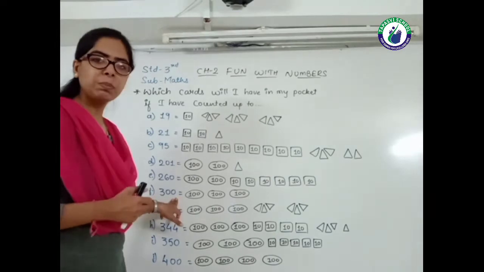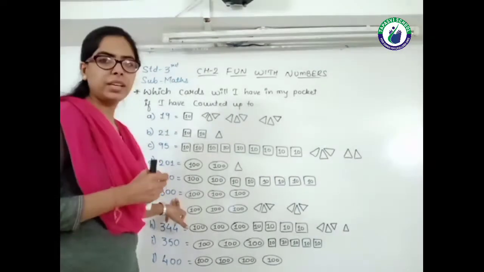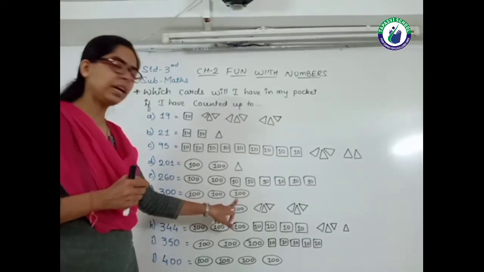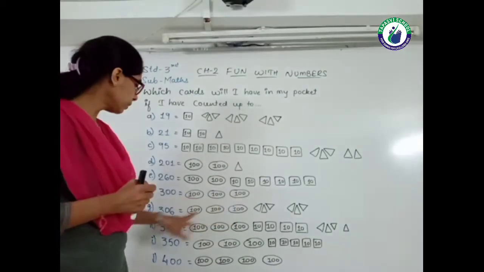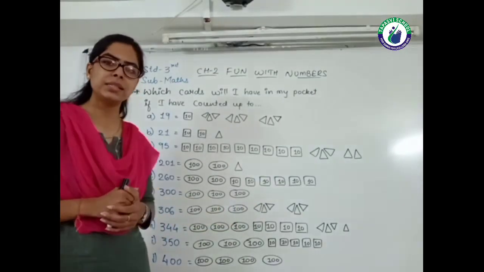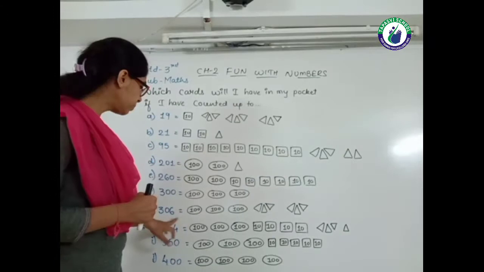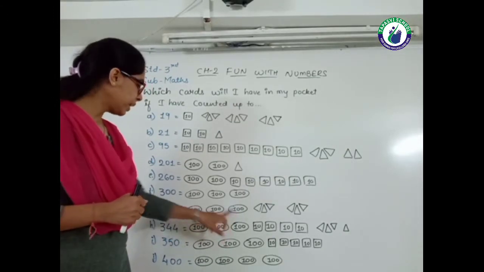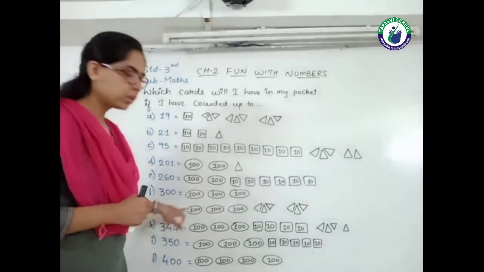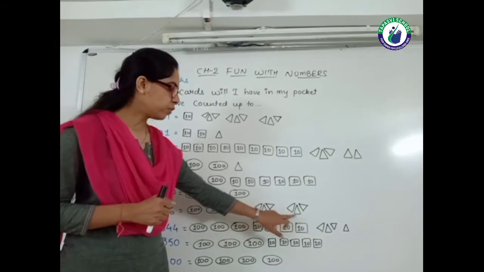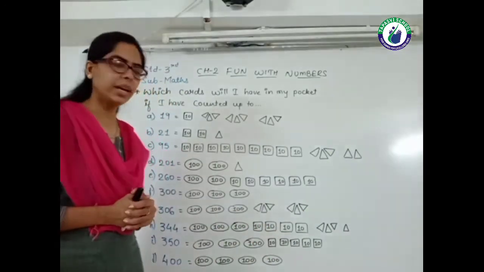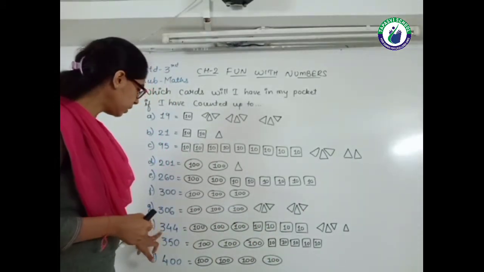The next one, this is 300. So it's a very simple, 3 oval shape cards: 100, 100 and 100. This is 300. Next one, 306. So 3 oval shape cards, 1, 2, 3, and 6 more. So 1, 2, 3, 4, 5, 6. So this is 306.